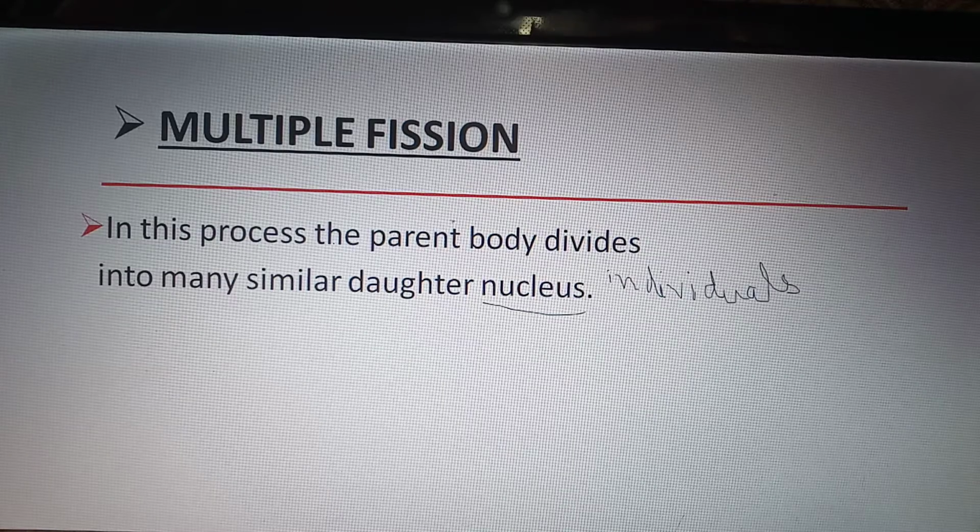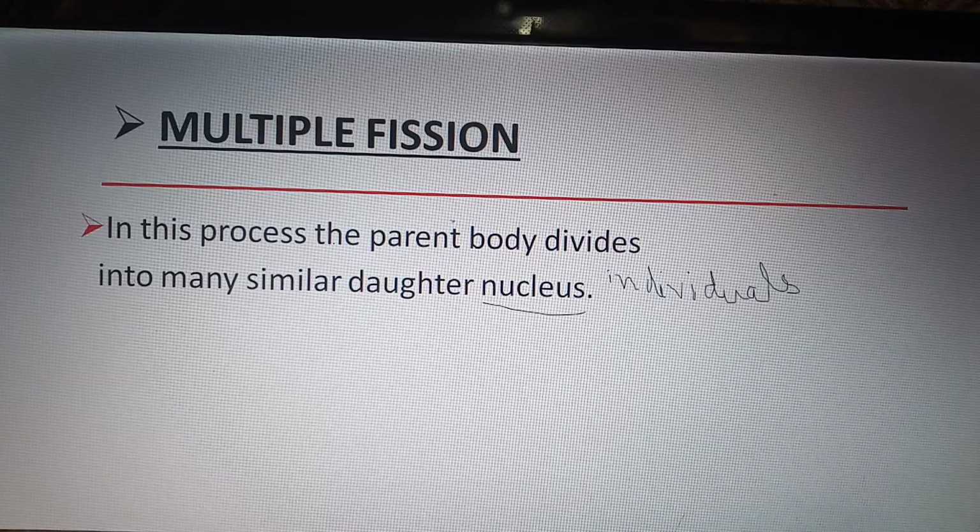In this process, the parent body divides into many similar daughter individuals. But in binary fission, it only forms two daughter individuals from one parent. But in multiple fission, there are many similar individuals. Clear?